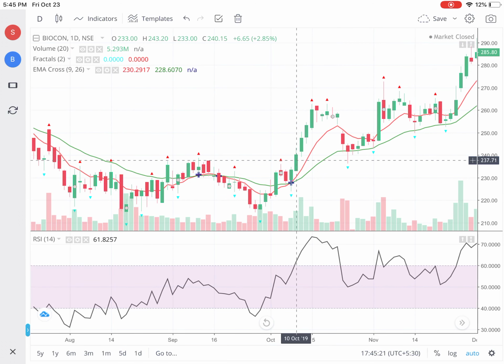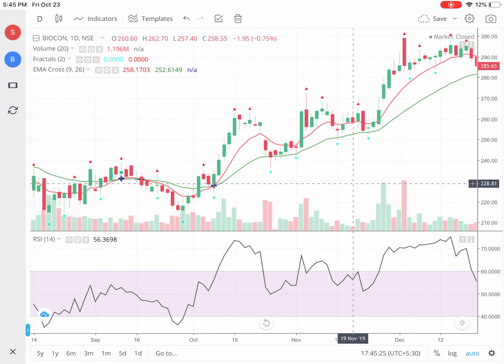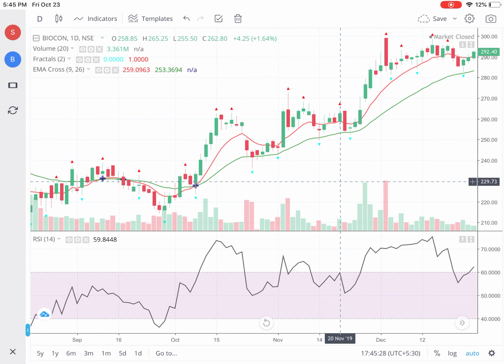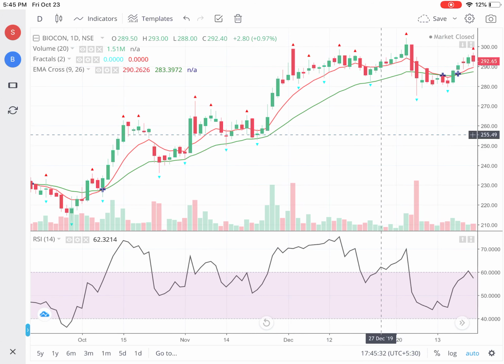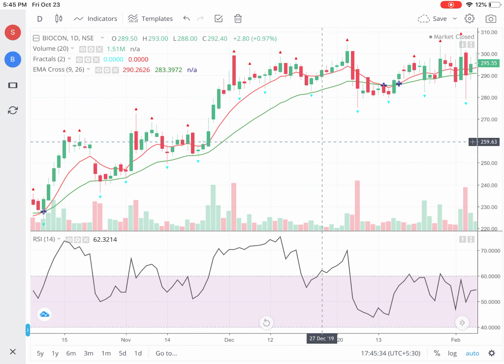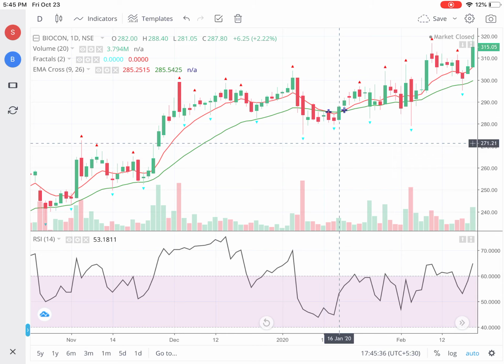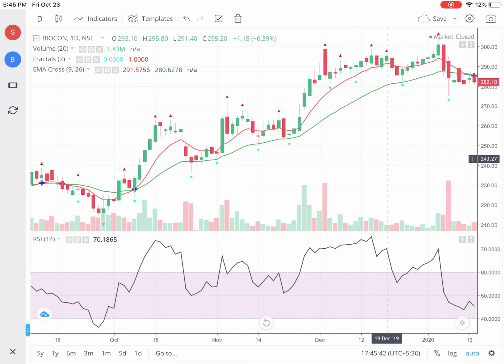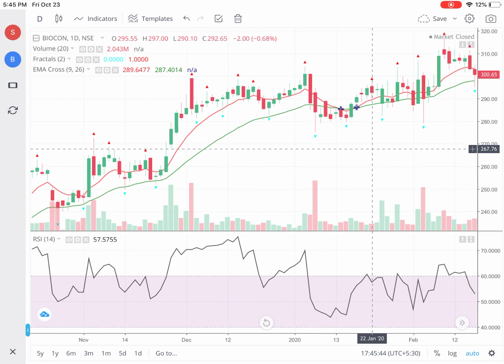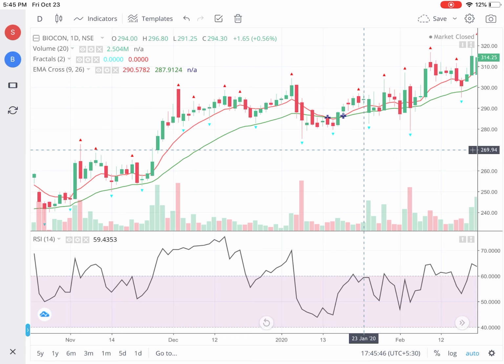We got the entry over here somewhere around 237 in Biocon, and you can see that the price kept on moving up. The moving average also went up, and it reached a level of around 300 from 240 to 300. So you got around a 25% up move in that.